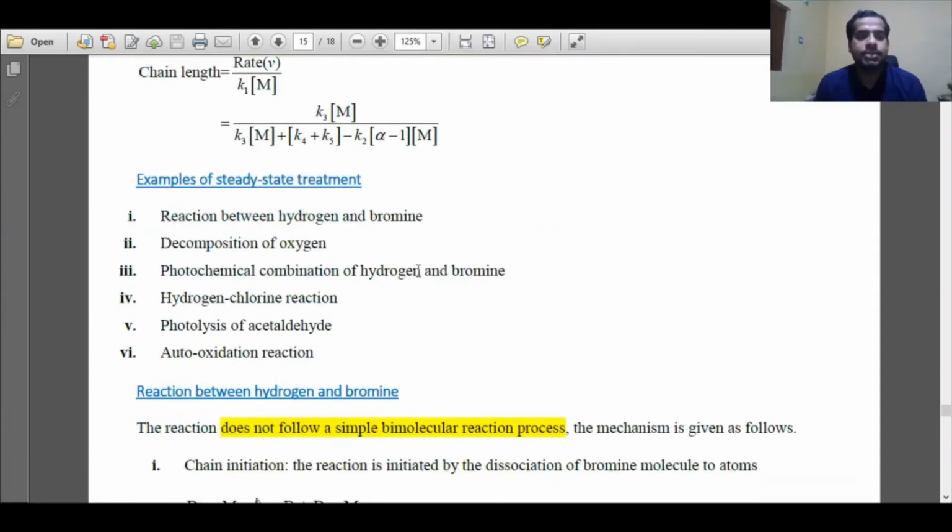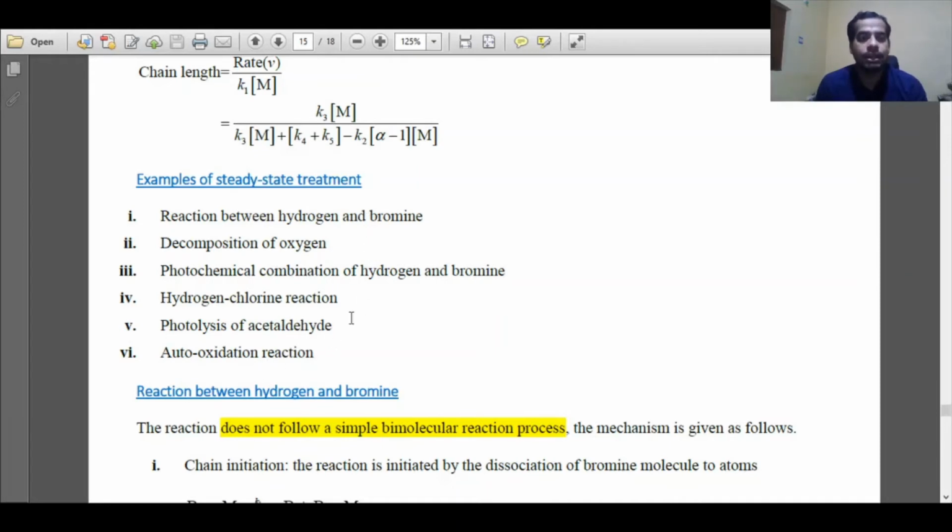Examples of some chain reactions that follow steady state treatment are the reaction between hydrogen and bromine to form hydrogen bromide, then decomposition of oxygen, then photochemical combination of hydrogen and bromine, then hydrogen and chlorine reaction, photolysis of acetaldehyde, and auto-oxidation reaction, meaning combination of hydrogen and oxygen, that is called auto-oxidation or combustion reaction.